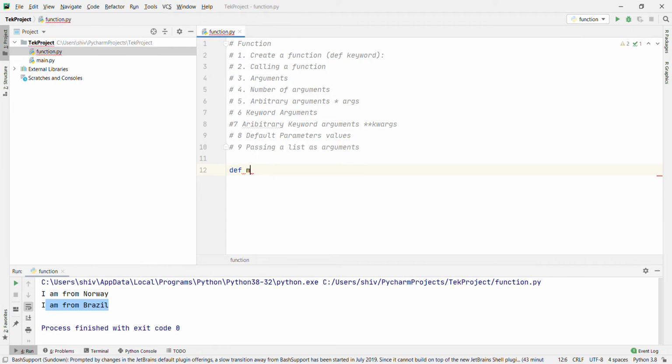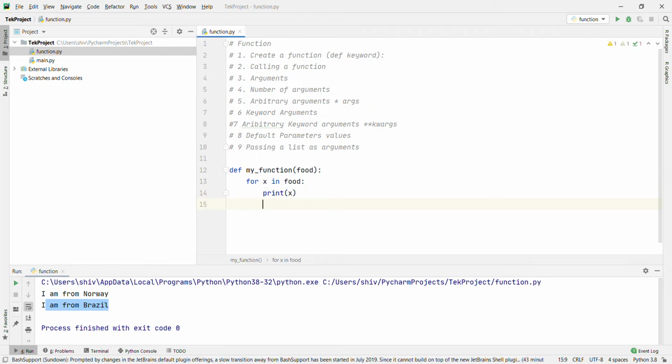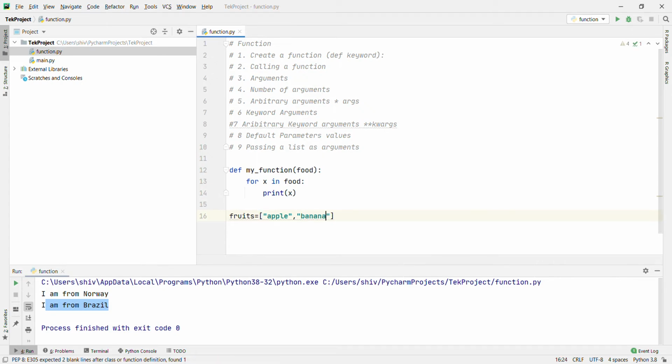Definition of my function, take food, for x in food, print x. Okay, and we are passing fruits, taking as a list: apple, banana, cherry. Okay, this is list we created. Now my function passing fruits.